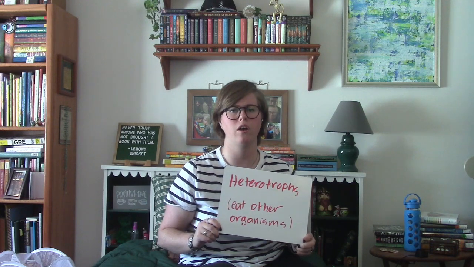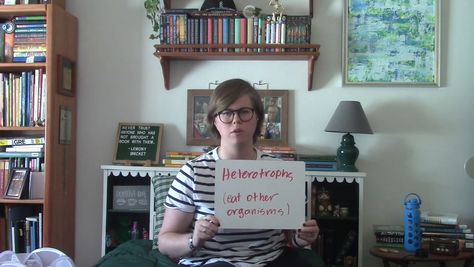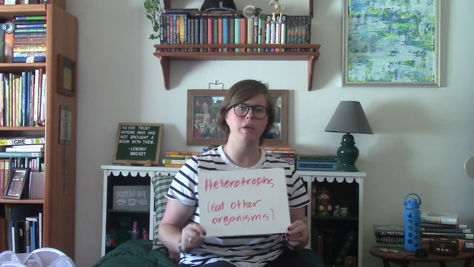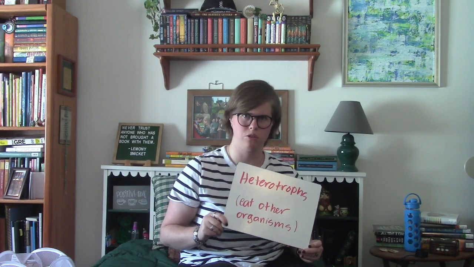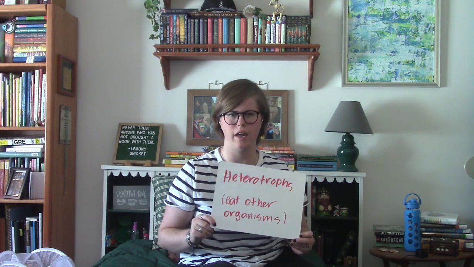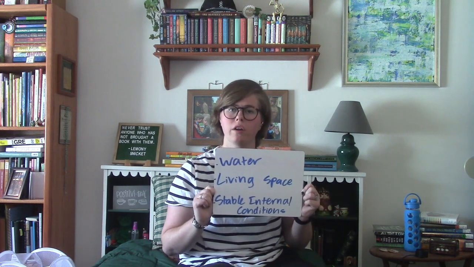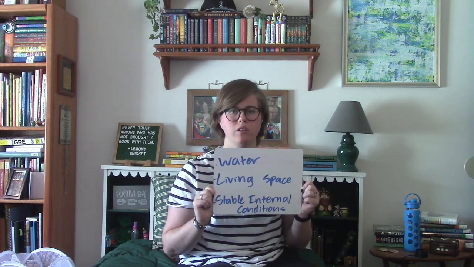Heterotrophs, on the other hand, are things like humans and other animals that need to eat other organisms in order to get that energy. So we eat other heterotrophs or autotrophs to get energy that is stored within that organism. Regardless of if living things are autotrophs or heterotrophs, they all need 3 things in order to survive. All organisms need water, living space, and a stable internal condition.